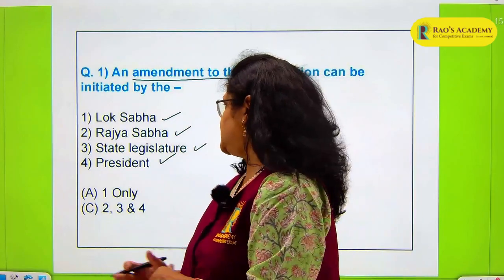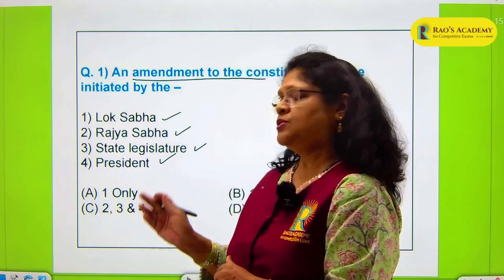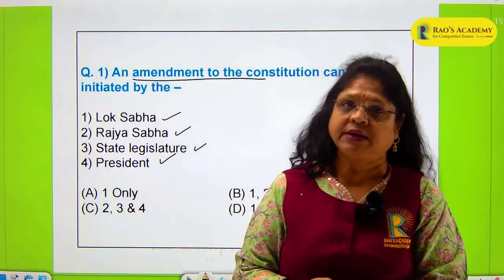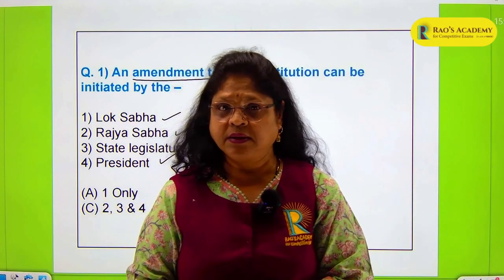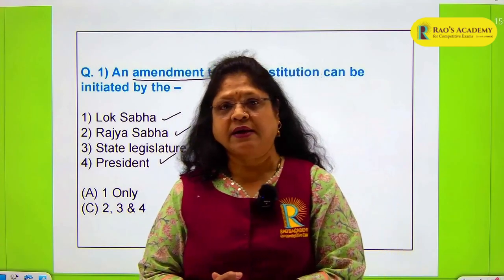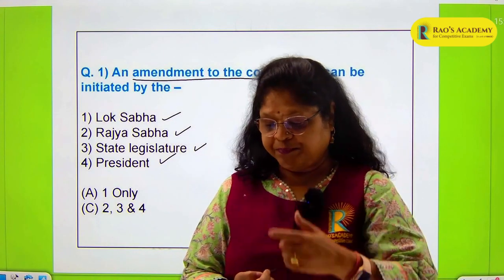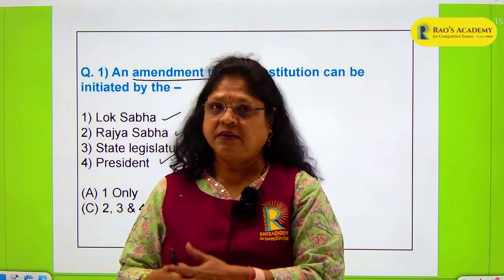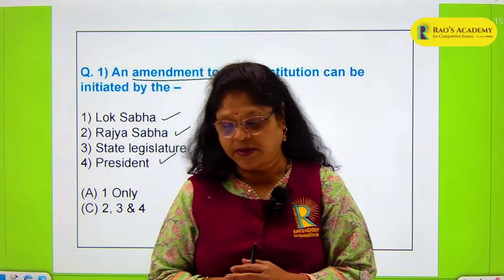It cannot be initiated in either state legislature or a state council, and also not by the president. An amendment does not need the prior approval of the president to be tabled in the houses of the parliament. It can be introduced either by a minister or a private member as well. It has to be passed by a special majority in each house separately, by a special majority in the Lok Sabha, by a special majority in the Rajya Sabha.